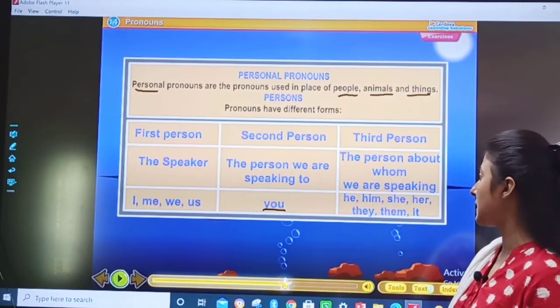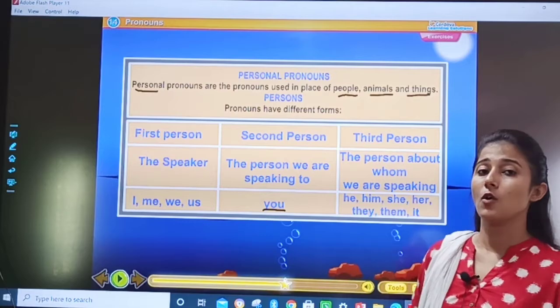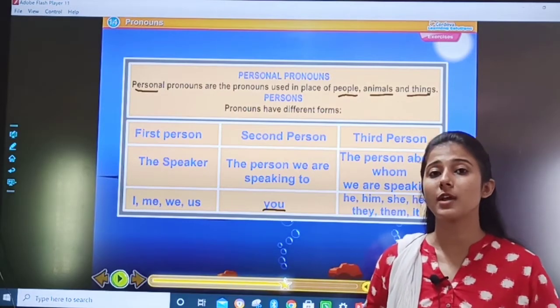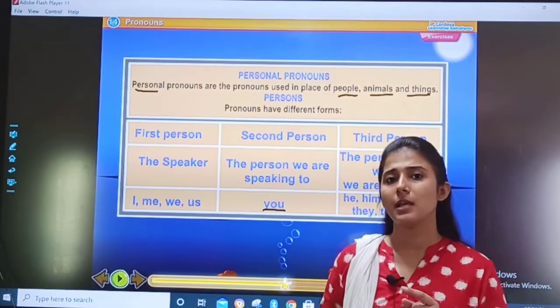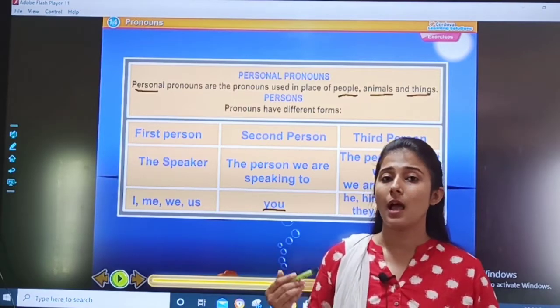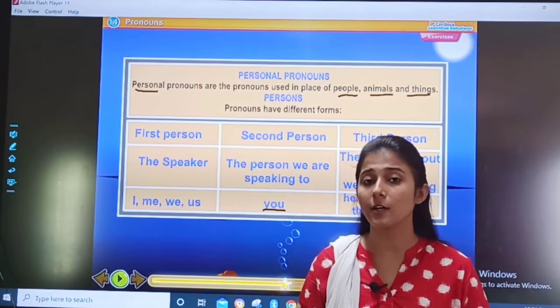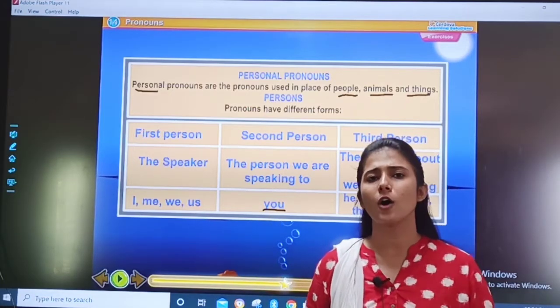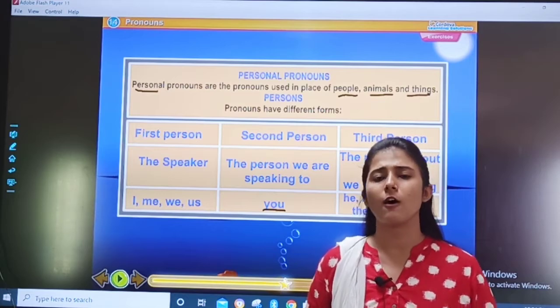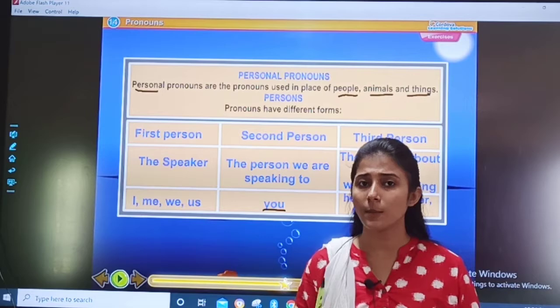Now third person. The person about whom we are speaking. For example, if I and my friend, we both are speaking about some other third person, that he always teases me or he is always talking, we should not disturb him.